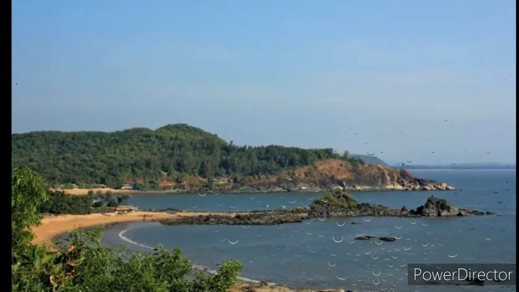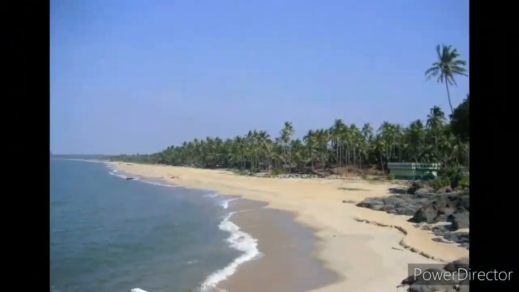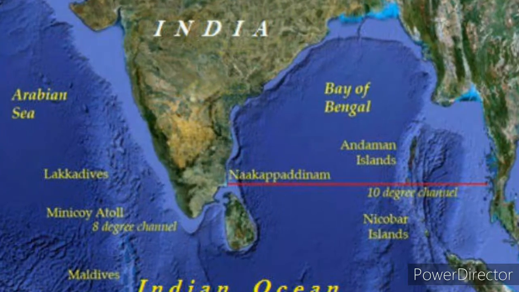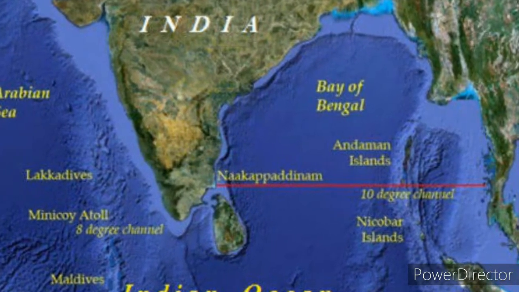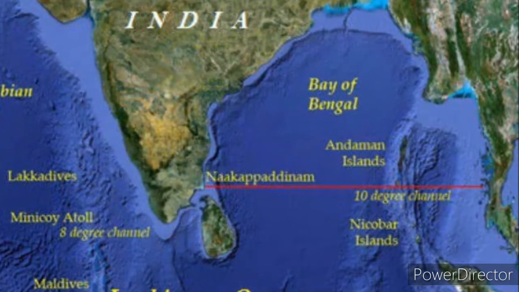Plains near the seacoast are called coastal plains. The plains along the Bay of Bengal and the Arabian Sea are the coastal plains.